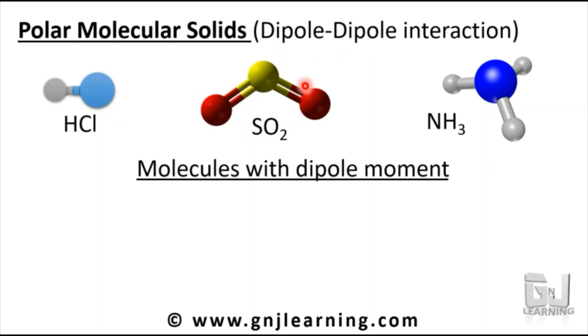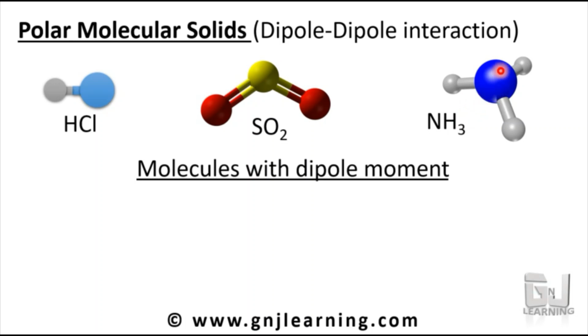Similar is the case with SO2. SO2 is a molecule that has a net dipole moment, and hence it can interact with other SO2 using dipole-dipole interaction. Same is the case with ammonia. Though sometimes it can be classified as hydrogen bonded, because of its similarity in properties to polar molecular solids, ammonia is considered a polar molecular solid.